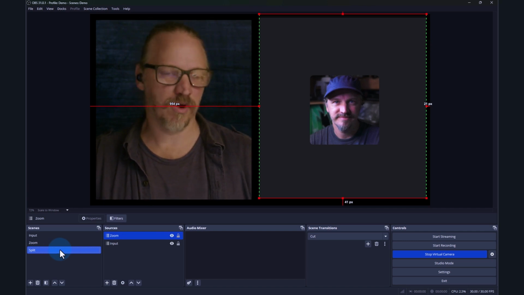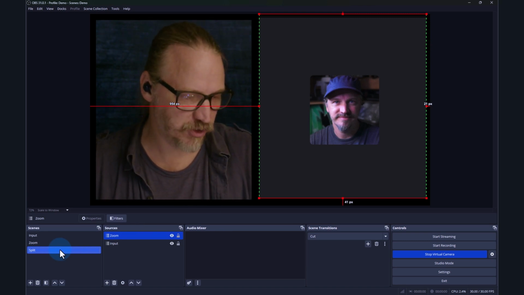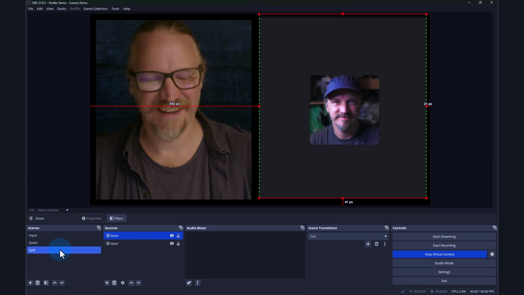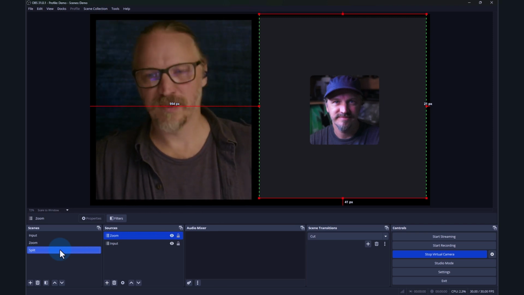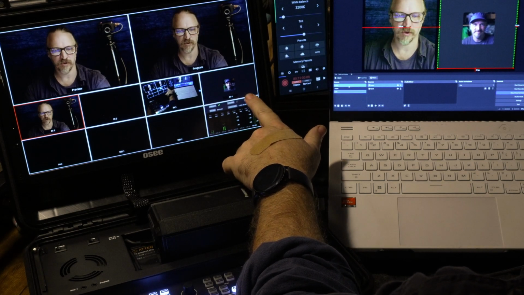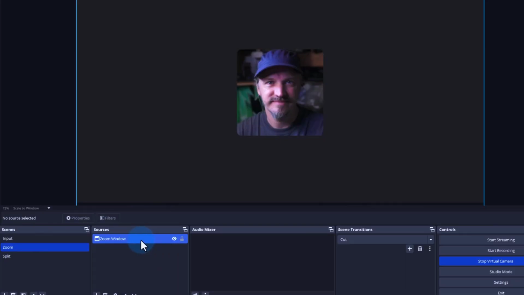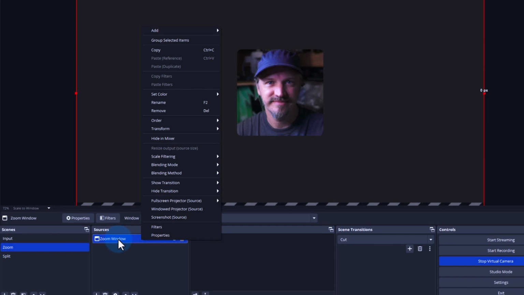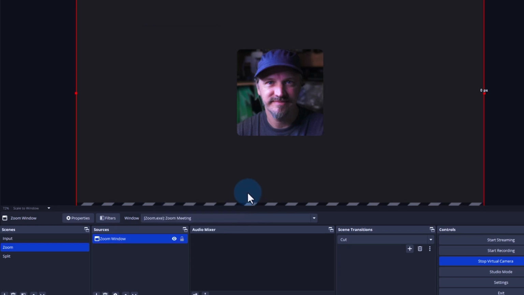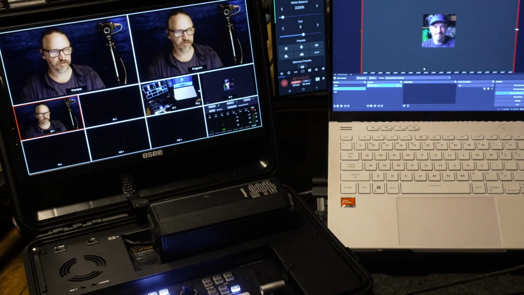Now, if you're also working with them and you want to show them something, you could have that something coming into the Ghost Stream, and indeed I already do. If you look at the Ghost Stream here, channel 4 is the Zoom output. So if I go to the Zoom window here, I can select that source and set it. Let's see, there's full screen projector, source, send it to the Ghost Stream. And now this source will always go out the HDMI of the PC into channel 4 of the Ghost Stream.